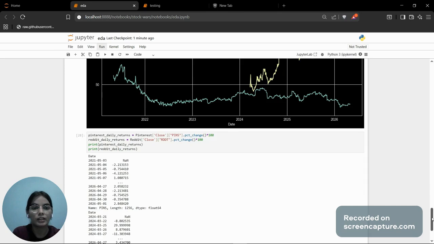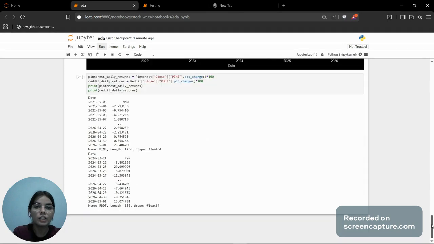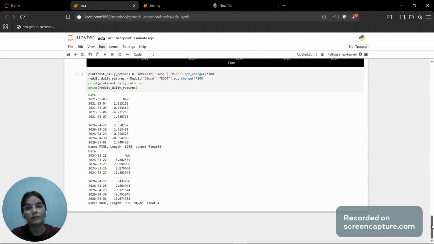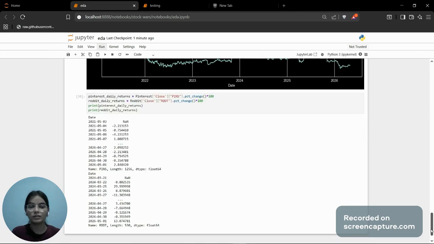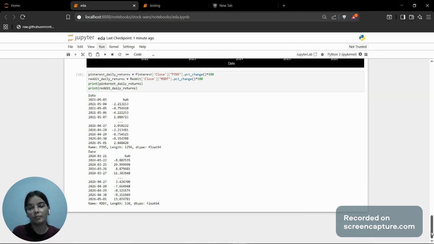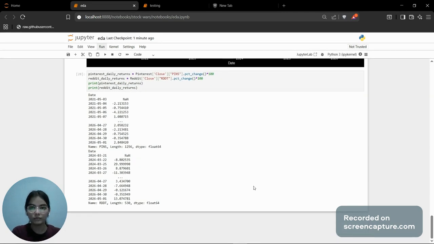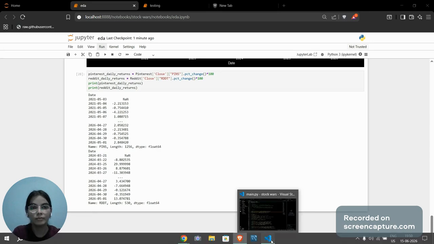Lastly, I also calculated the daily returns. The daily returns are the values that measure the percentage changed from one trading day to another, from today to the next. So now this complete EDA phase provided valuable insights that were later incorporated into the backend analytics system. Now let's go to the backend.